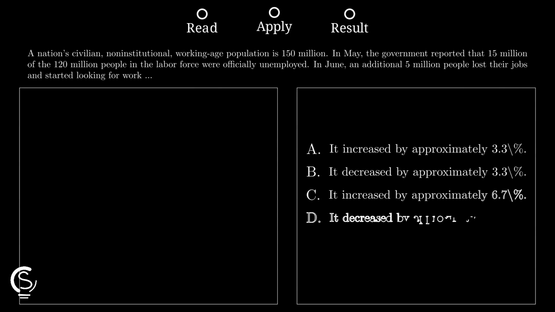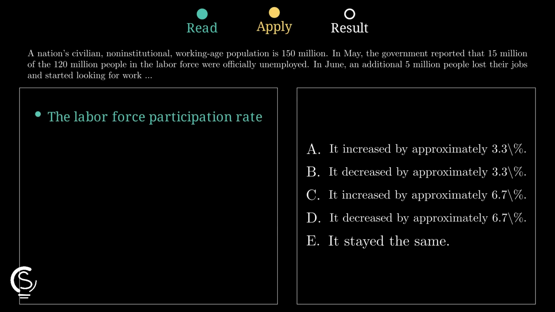Labor force participation rate means labor force divided by the working age population. So here, we compare the labor force to 150 million in both months, because population never changed. In May, the labor force is already given as 120 million, so the participation rate is 120 over 150, which equals 0.8 or 80%. Nice and clean.